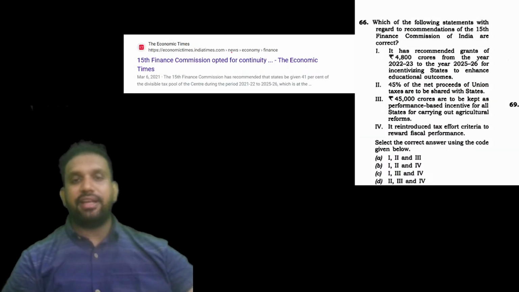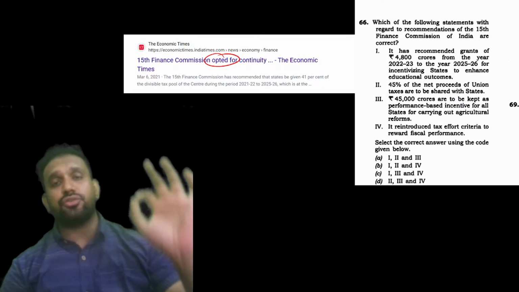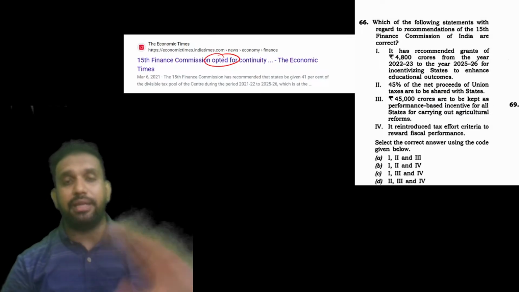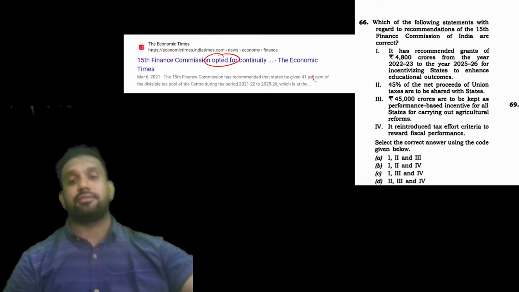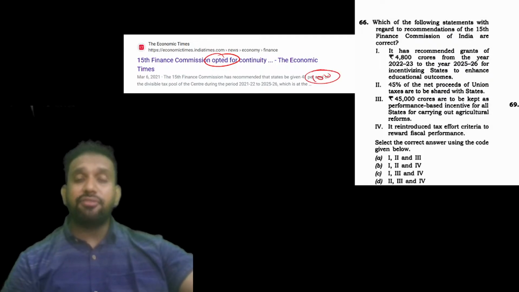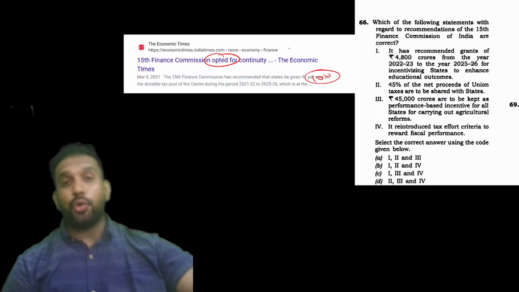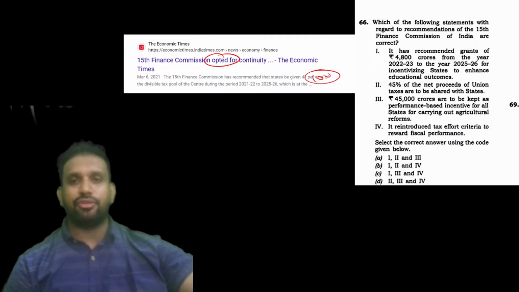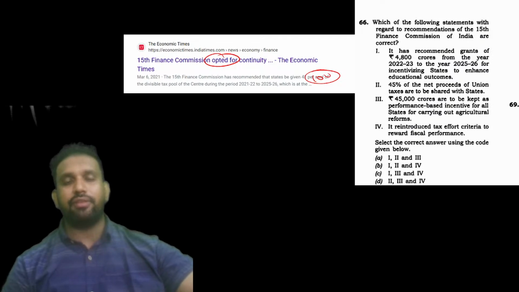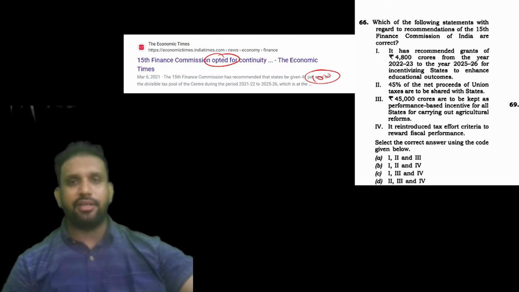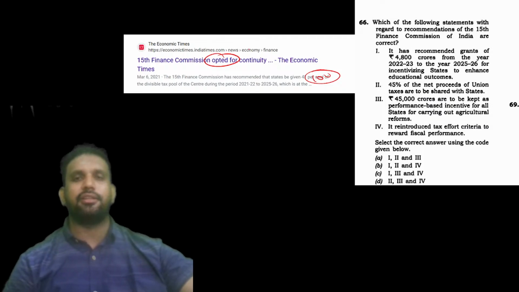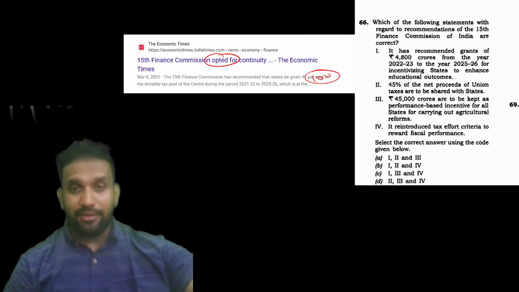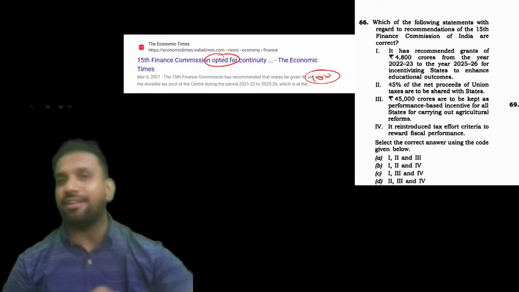Now, 15th Finance Commission. See, this is the easiest question that I have seen in the complete paper. Easiest question. They asked about the 15th Finance Commission recommendation. Now you all can say, what sir, the 15th Finance Commission recommendations are almost 20-25, and you are saying very easy. 20-25 with data, with percentages, with values, how can we remember? कभी sectoral grants दे रहे हैं, कभी 90:10 बोल रहे हैं, कभी इतने % दे रहे हैं. So it's not an easy question, sir. Why are you saying like that? You can ask me like that. But it is a very easy question with regard to doing this MCQ.